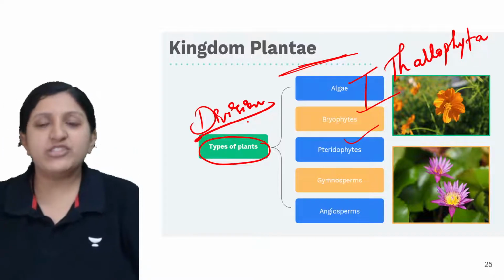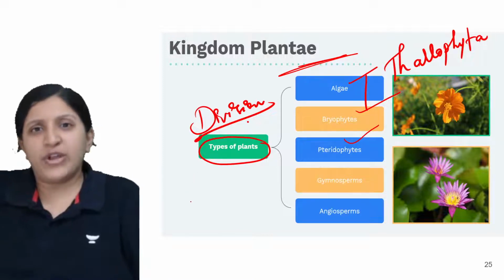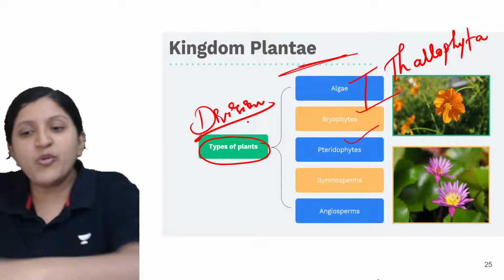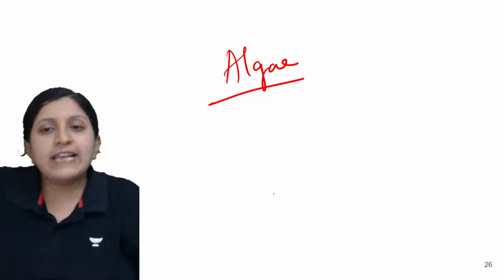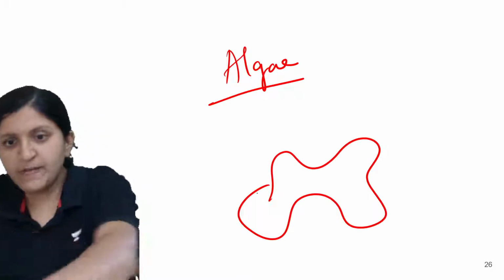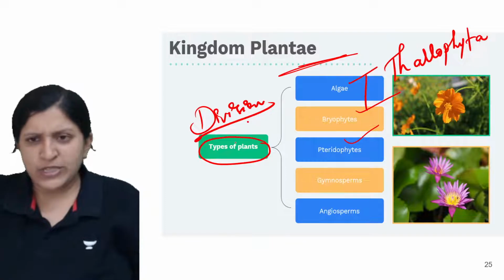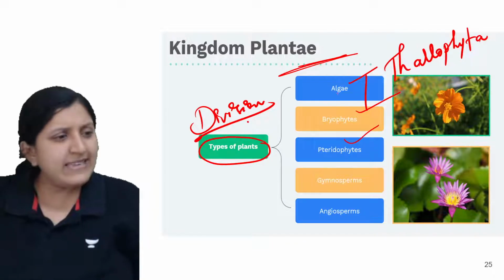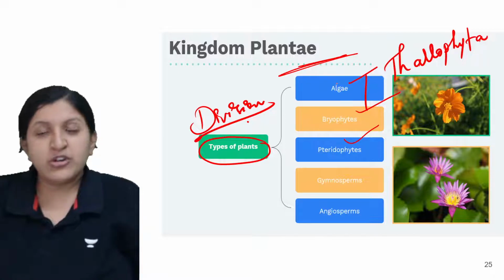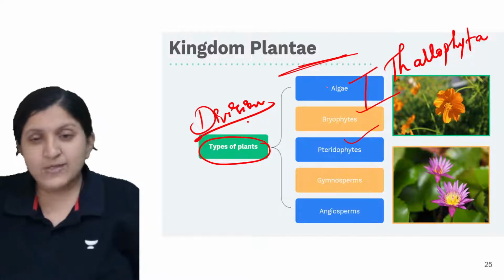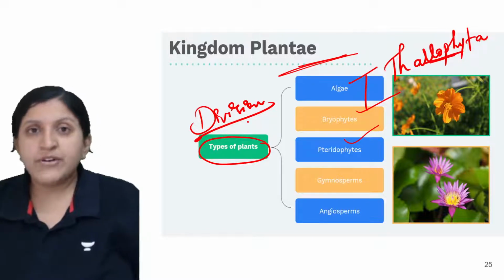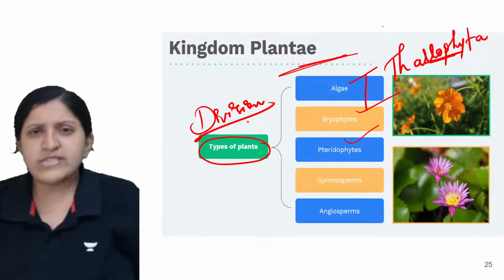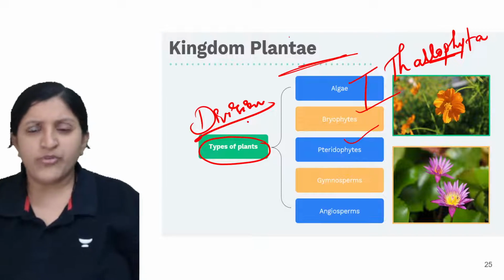When we mention algae, there is no well-defined body, so you cannot differentiate. You can find a thallus type of body, especially in algae. When you observe a thallus body, is there any leaf, any root-like structure, or any stem? If we observe all that, thallophyta do not have a well-differentiated body. There is a random structure being formed, just like a thallus form, as we call it.